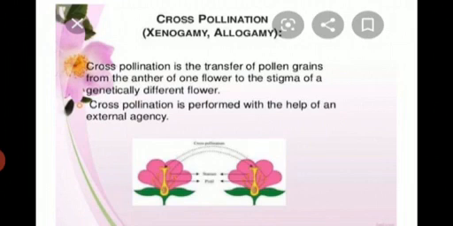Here in the diagram showing cross-pollination, pollen grains transfer from one flower to a different flower, with the help of an external agency, meaning the external agency could be wind, water, or insects. So in this diagram you can see the cross-pollination.